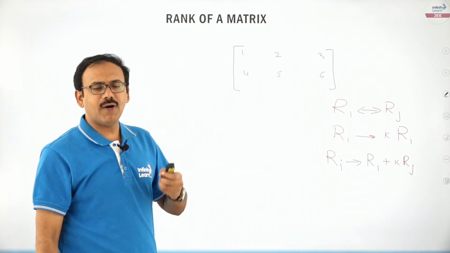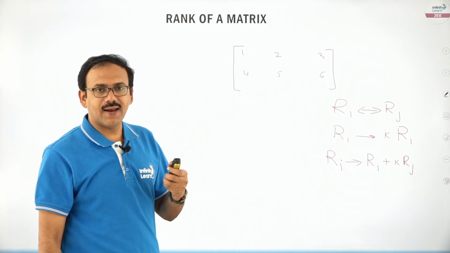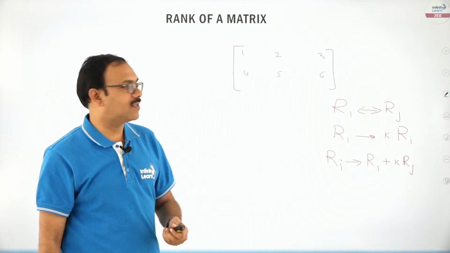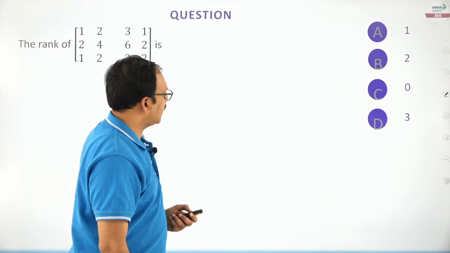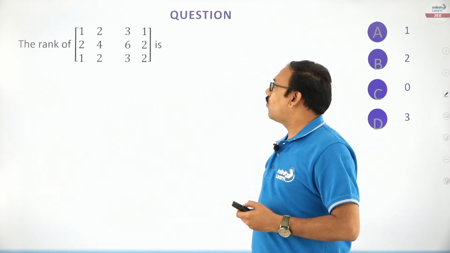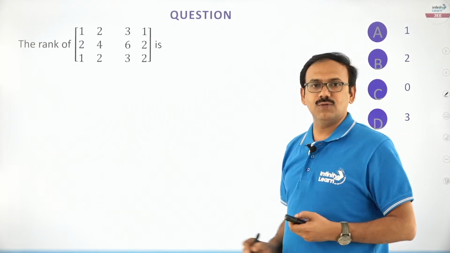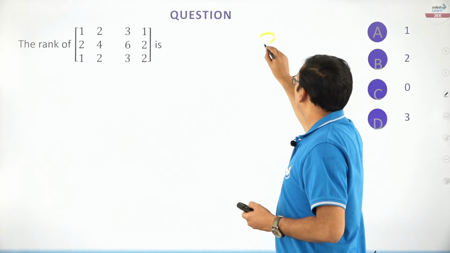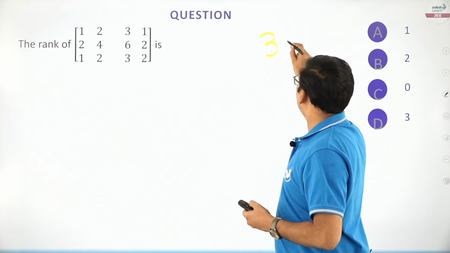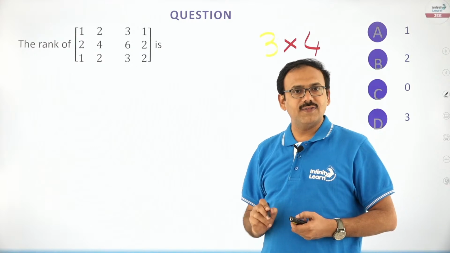With the help of these, we try to convert the matrix into row echelon form, and then we can easily comment on the rank. For example, here we have a matrix: 1, 2, 3, 1; 2, 4, 6, 2; 1, 2, 3, 2. This is a matrix of order 3 by 4.